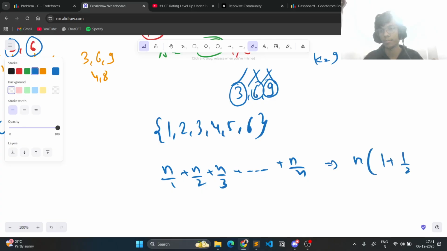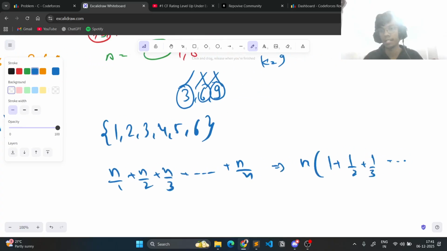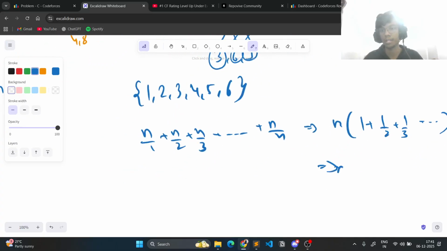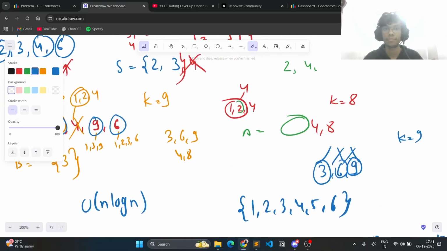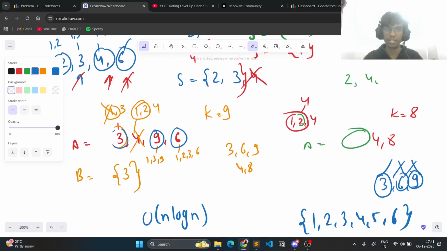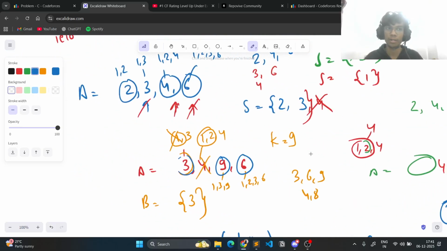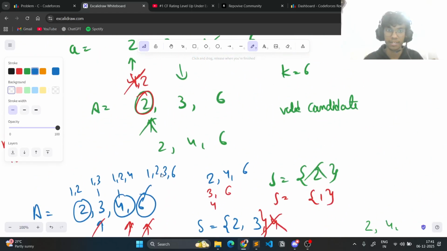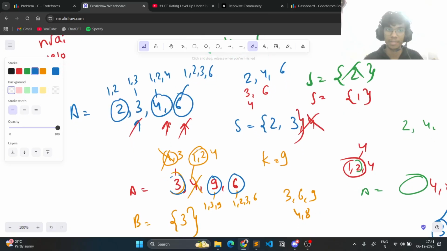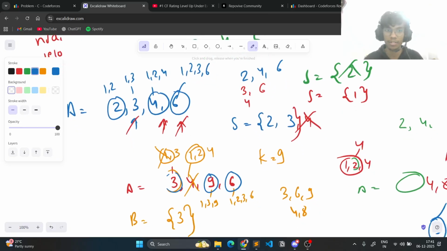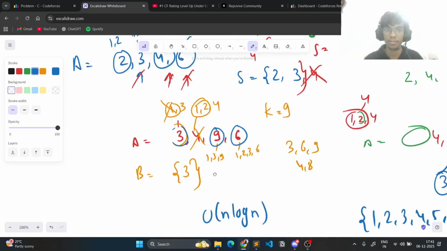This is 1 by 2, 1 by 3, something like that. And then this is a harmonic expression, and the time complexity of this is n log n, right? So this is essentially it for the problem. I hope you got it, though I'm actually very confused if you would have gotten it. I think I did a not so great job in explaining this problem, but if you have any doubts, you can try to solve this one by yourself.